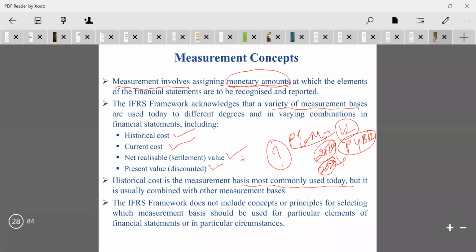That means the asset has been removed from the existing position of the company. We were removing it from the existing position, which means the settlement has to happen. That means the element itself is being removed from the balance sheet. When we remove it from the balance sheet, that is known as the settlement.